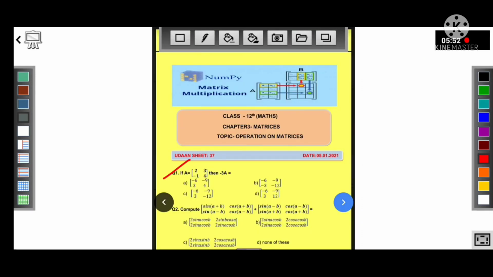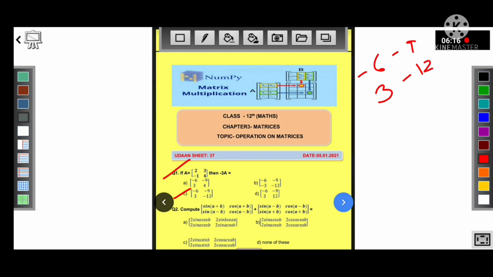Next question, if A is equal to 2, 3, minus 1, 4, then minus 3A is. Now multiply this matrix by 3, we get minus 6, minus 9, 3 and minus 12, that is C option is the right option.